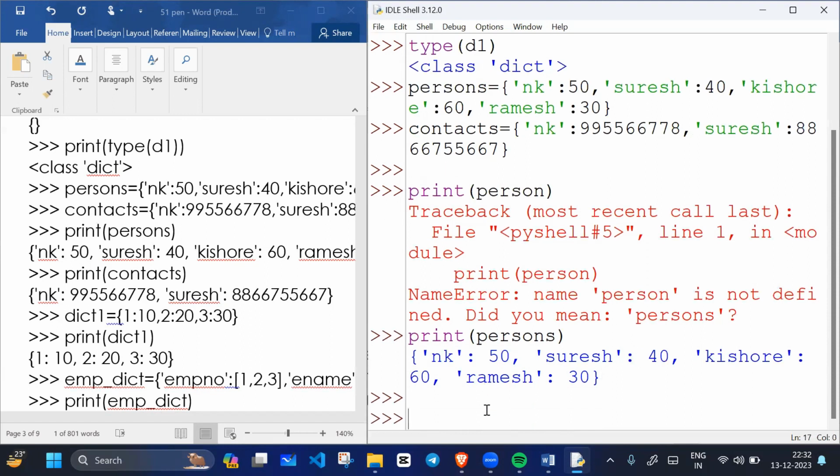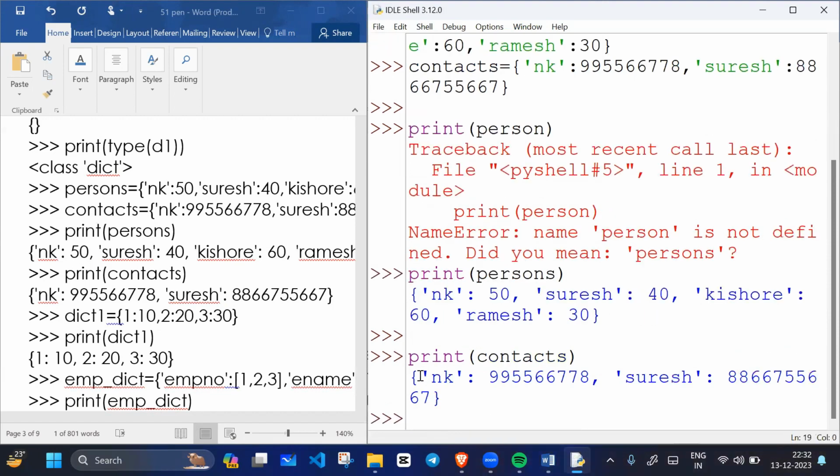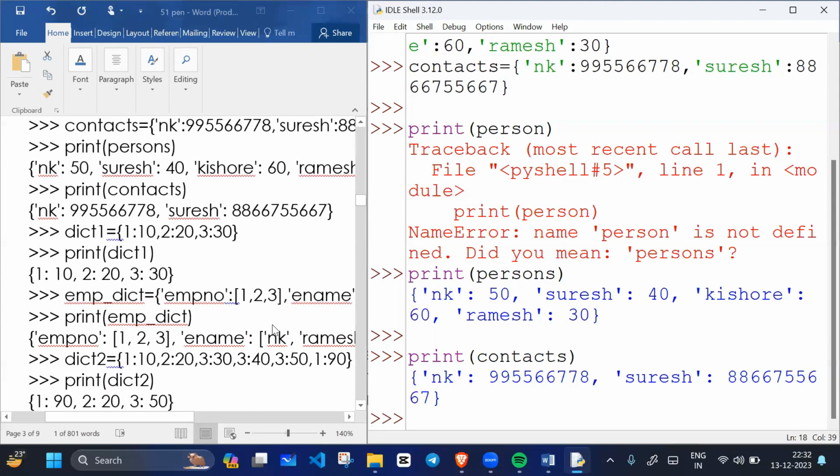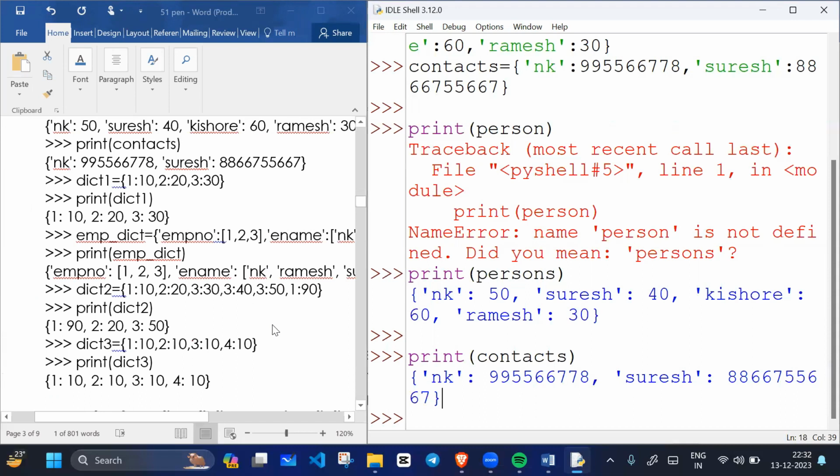If I print contact, okay, what's the name? Contacts. If I write contacts, all the key value pairs inside the contact dictionary are printing. Correct, everyone?